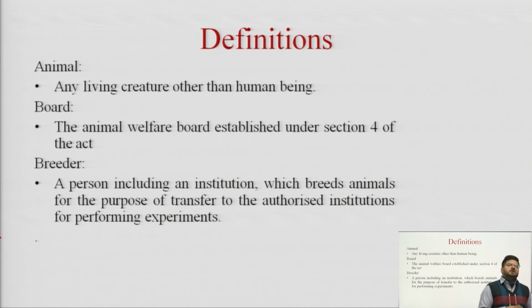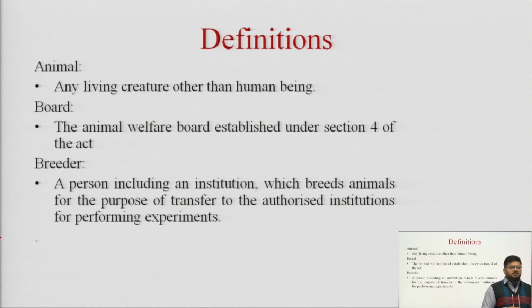So, as I have told you earlier, when we study jurisprudence or pharmaceutical jurisprudence, we study the rules and regulations, different sections, schedules, as well as different litigations and criminal justice. As well, we study the offences and penalties. So, there is a set of sections or schedules which we need to understand. Under section 4 of this Act, the Animal Welfare Board was established.